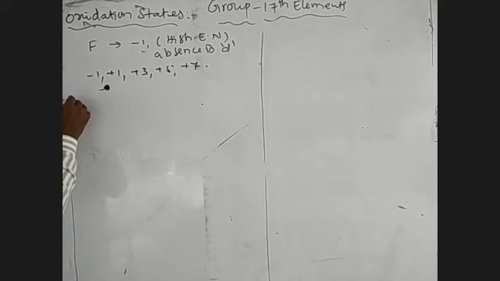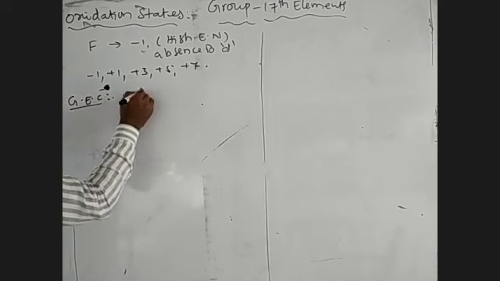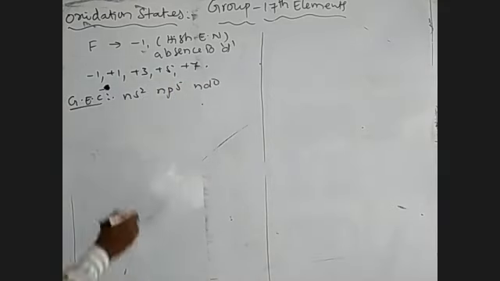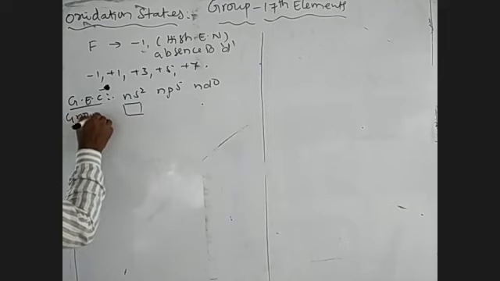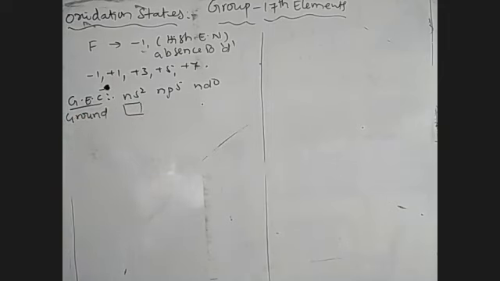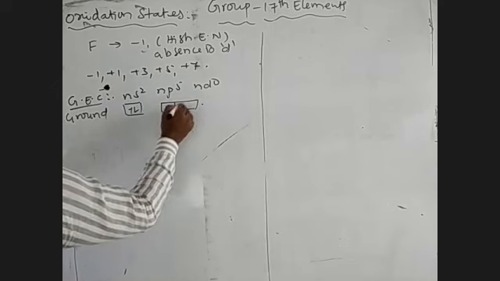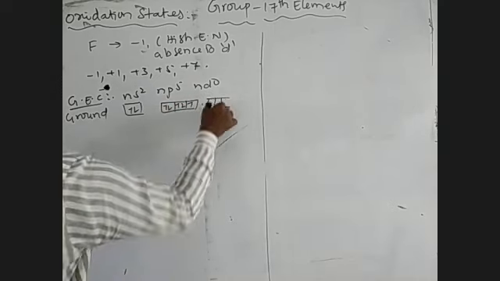Except fluorine, for the remaining elements we take the general electronic configuration ns2 np5 nd0. This is the ground state electronic configuration. In the ground state, the s subshell contains 2 electrons, the p subshell contains 5 electrons, and the d subshell is vacant.